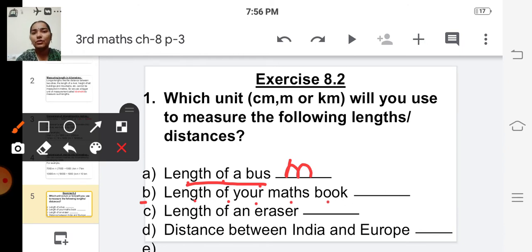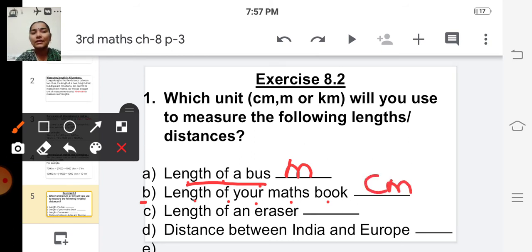Length of your maths book. Which unit can be given for this length? We can measure the length of the maths book using our ruler itself, so we can give centimeter.